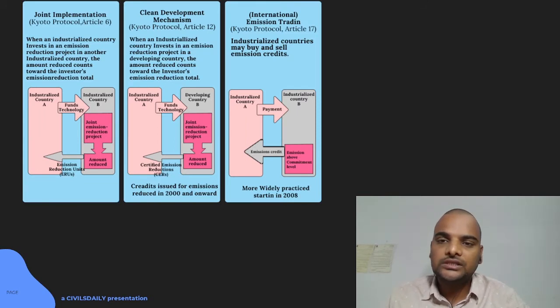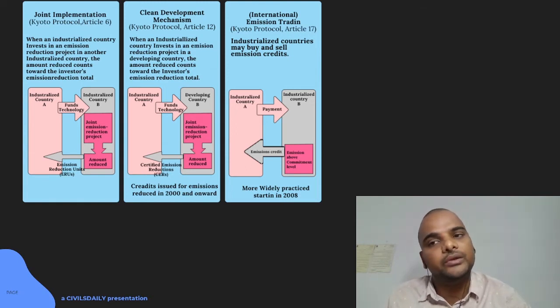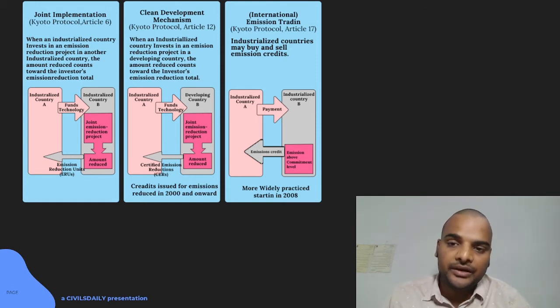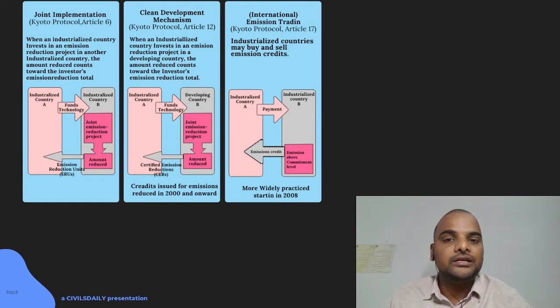And you can also see the comparison of all these three mechanisms that were there under the Kyoto Protocol. You had joint implementation, when two developed countries implement a project in their own country. Then CDM, where a developed, industrialized country will develop a project in a developing country. And then emission trading, where the industrialized countries may buy and sell emission credit to fulfill their targets. Now all these will be replaced by the SDM to avoid the problems that we discussed.